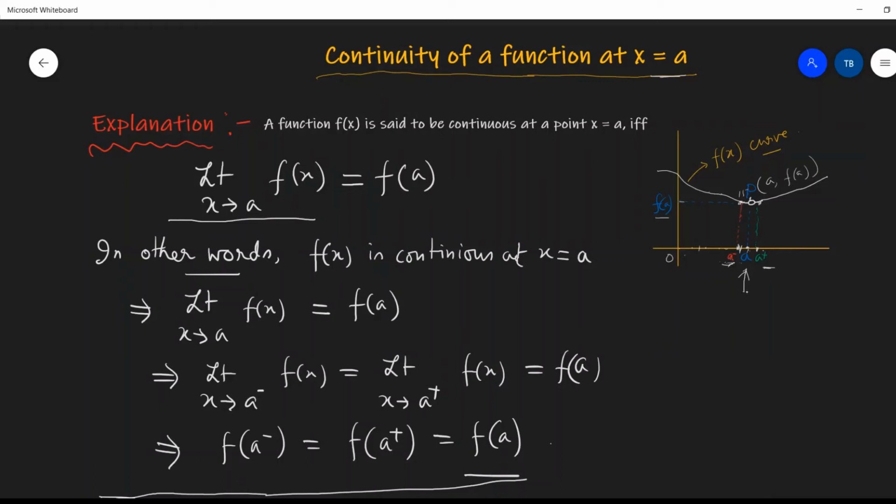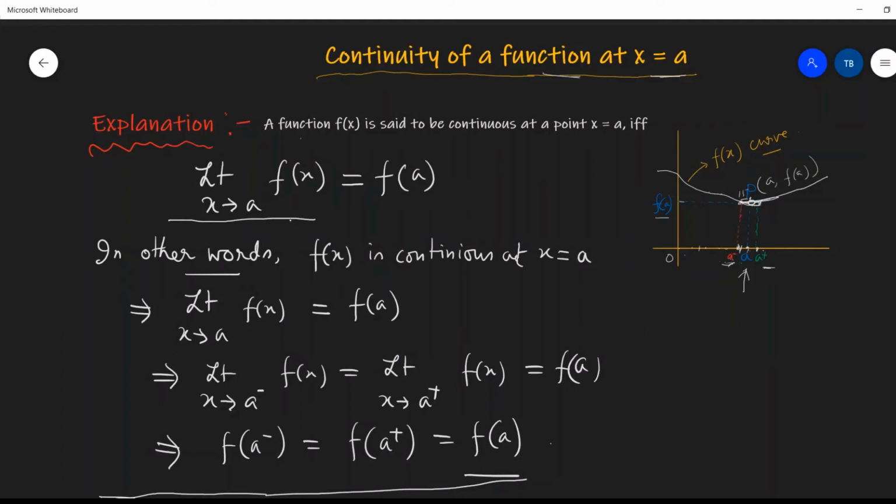Means we have to find out whether f(x) is continuous or not. Continuity of a function at x equals to a means at x equals to a, we have to see whether the function is continuous or not. There is no hole or something like that. It should be continuous.